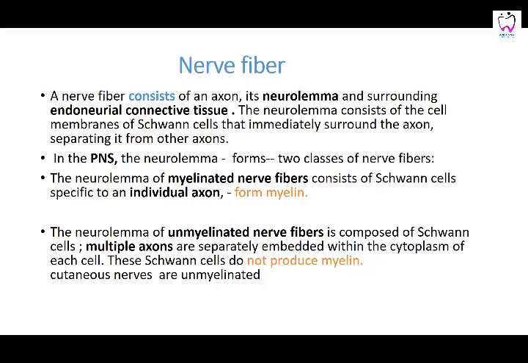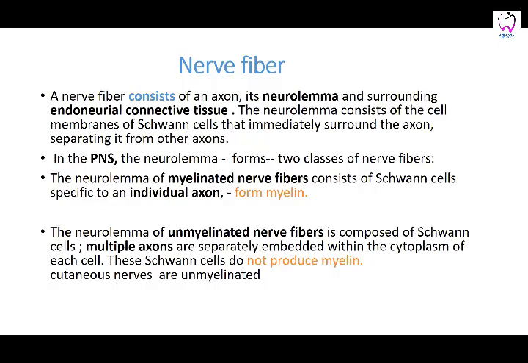The neurolemma of the unmyelinated nerve fibers is composed of Schwann cells. Multiple axons are separated. It covers them, but it does not myelinate them. The neurolemma of the myelinated consists of Schwann cells specific to an individual axon, and in the unmyelinated, many axons are collectively composed within one Schwann cell. Multiple axons are separately embedded within the cytoplasm of each cell. So these Schwann cells do not produce myelin. One Schwann cell is going to produce myelin for each axon.